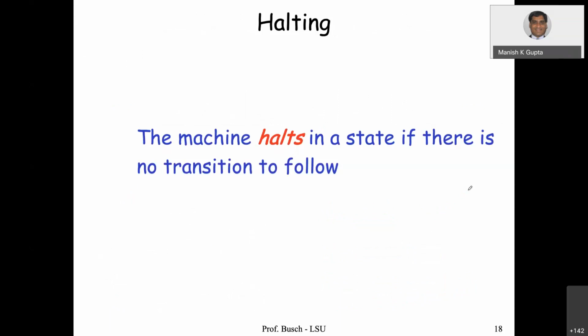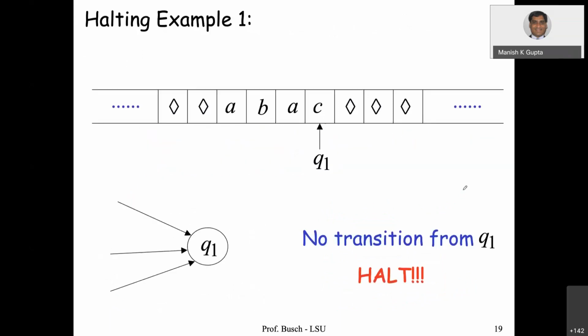Halting. The machine halts in a state if there is no transition to follow. So a Turing machine accepts things by halting in some state. In this example, the machine is reading C and sees no transitions. For example, in this Turing machine, no transition from Q1. So the machine halts. It doesn't know what to do.